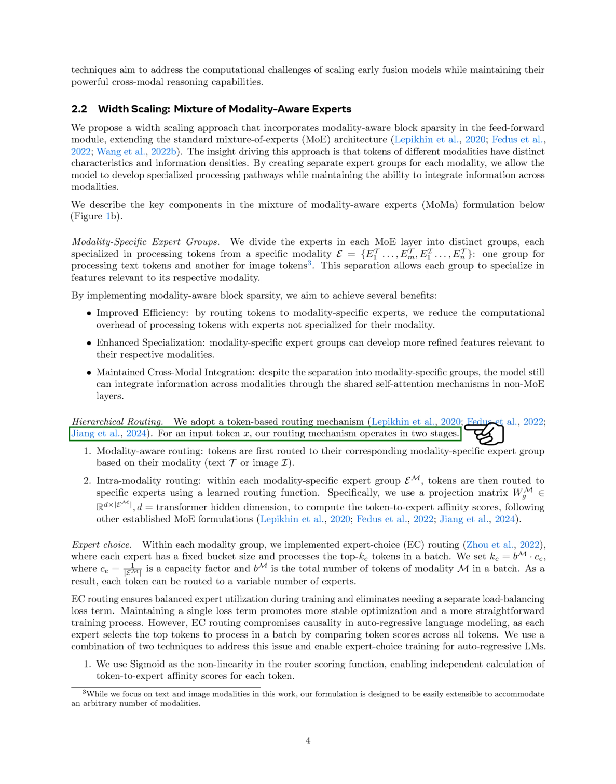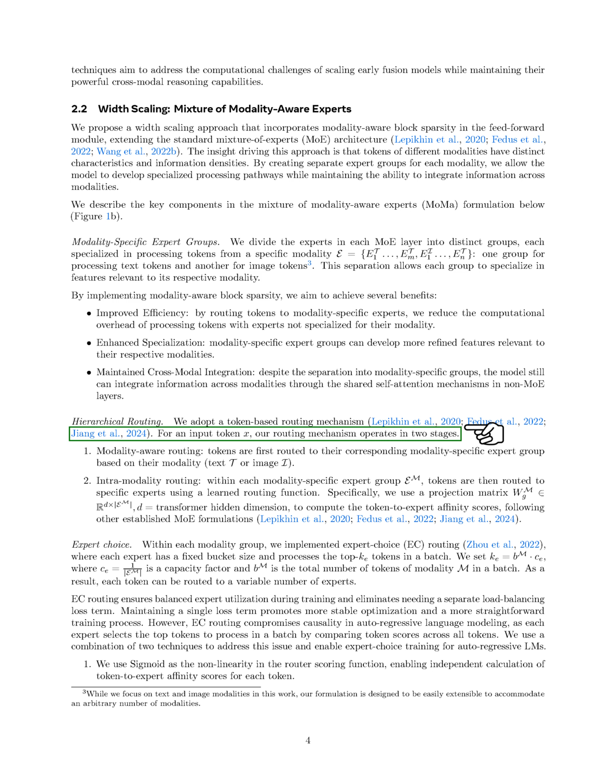This approach ensures balanced utilization of experts during training and eliminates the need for a separate load balancing loss term, leading to a more stable optimization process. However, expert choice routing can disrupt causality in autoregressive language modeling since each expert selects the top tokens based on scores across all tokens in a batch. To address this, we use a combination of techniques.